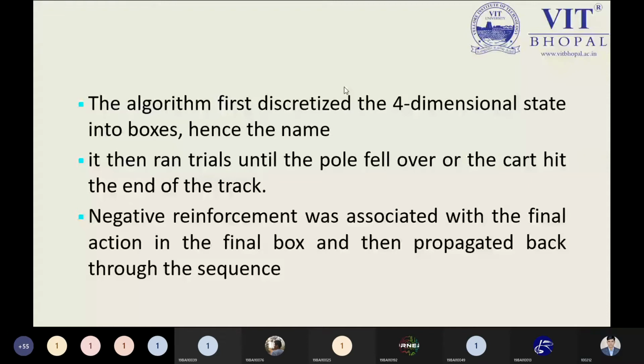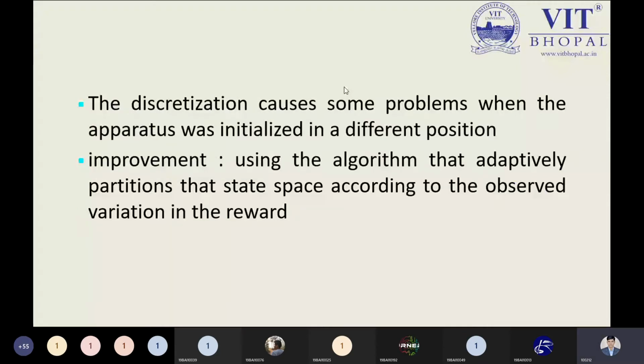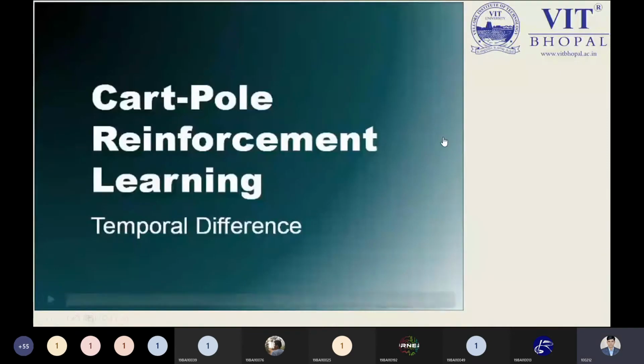So let me show you my video right now. Before discussing anything, let me know whether the screen, the slide, is visible. The cart pole in reinforcement learning, and in this approach we have the temporal difference learning model.